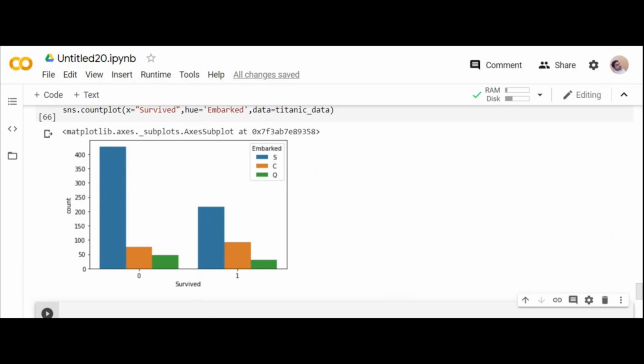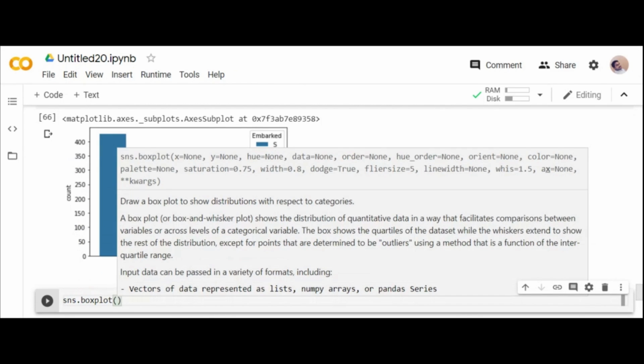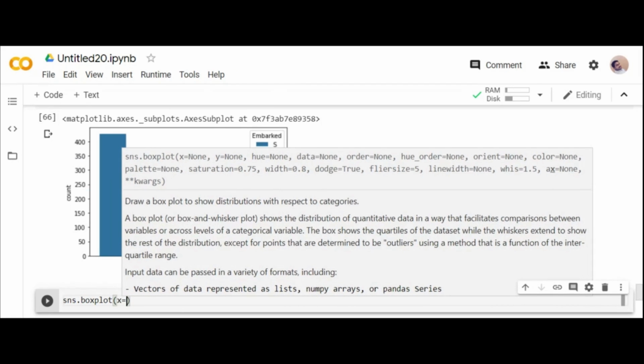Yes. So count plot will give you the count of the values. And if you want a quartile distribution, I have another plot, because I want to introduce those plots for you, which is box plot. Box plot is where you can represent each and every data in boxes.